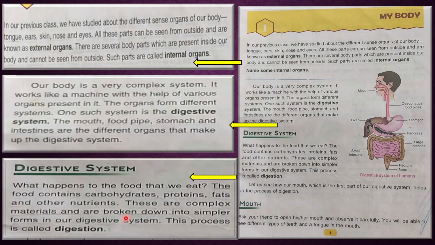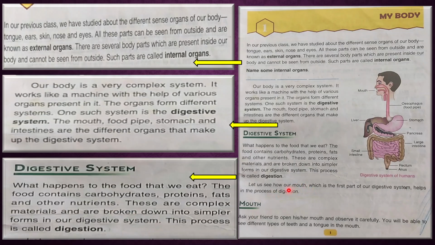So where do we get energy from? From food, and this food is digested in our digestive system. So this process is known as digestion, the breaking down of food into simpler form. Okay, so mark here.